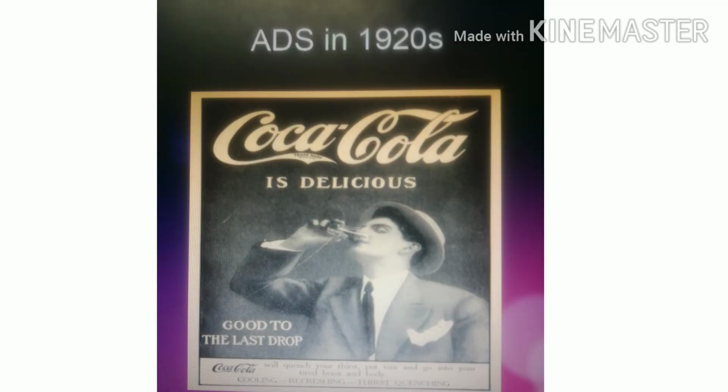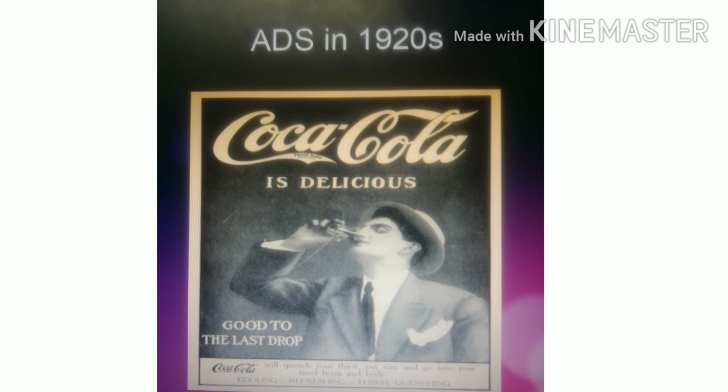The first one is Coca-Cola, and this advertisement also belongs to the 1920s. In this ad, one person is drinking Coca-Cola. He is wearing a suit and a hat on his head, holding a bottle in his hand. What they are trying to tell you is that until the last drop, the drink is very tasty, good, and of quality. Like that, they creatively created one advertisement.